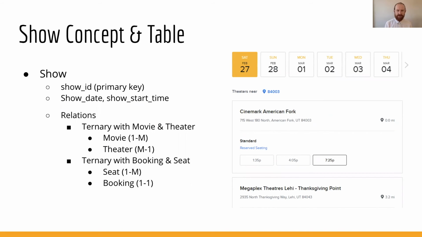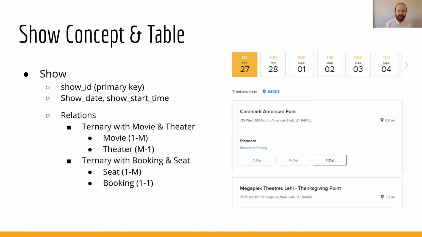Having looked at the tables that hold the lion's share of our data, it's now time to bring it all together. The show table is in the middle of two ternary relationships, the first between movie theater and show, and the second between booking seat and show. To make this work, we needed to turn those ternary relationships into tables of their own, and we labeled them as show book and show playing. They are connected to the show table through the show ID as its primary key and as their foreign keys.